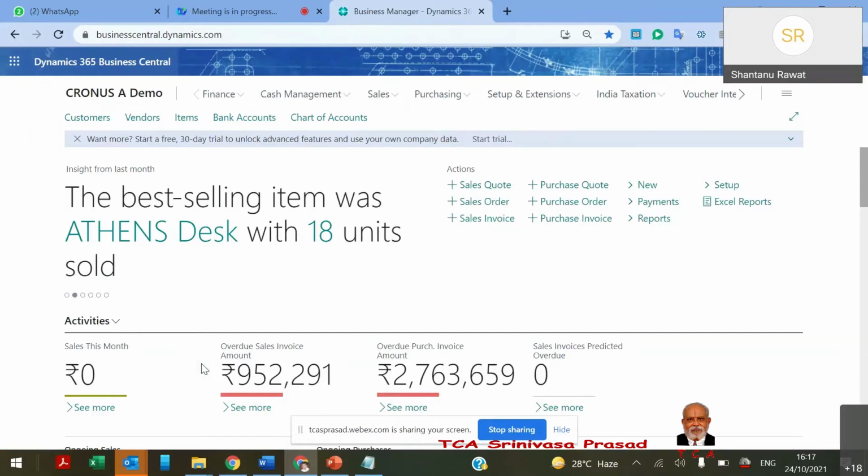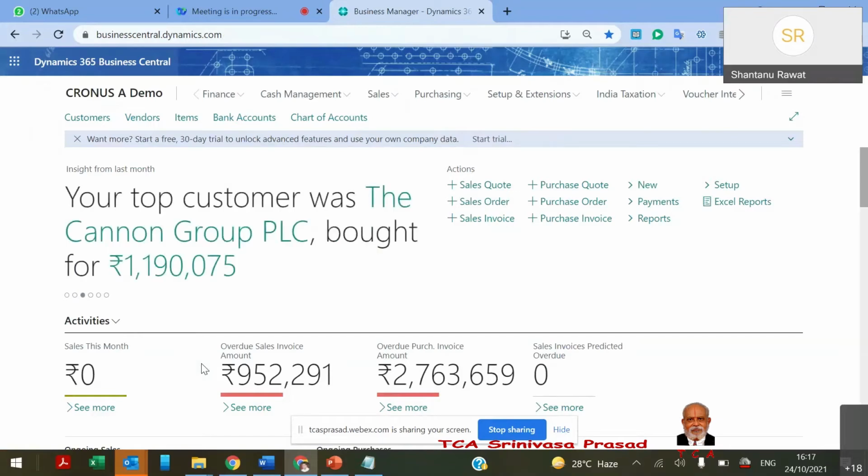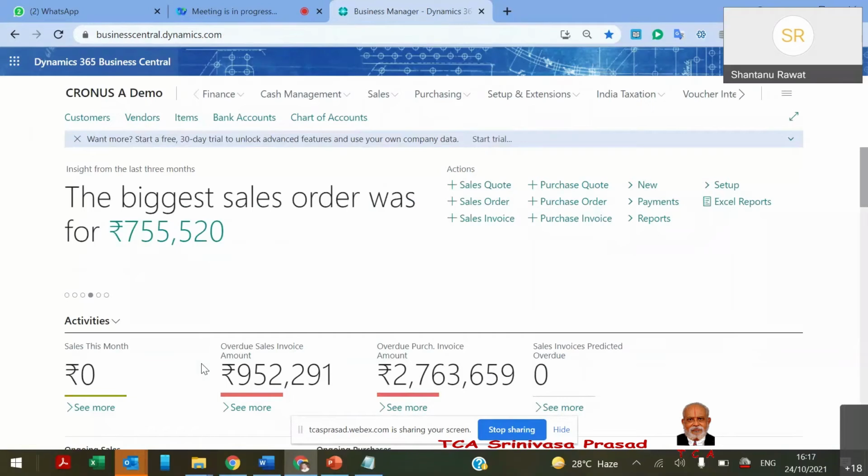And the base unit of measurement, whatever I am using for sale and purchase purposes, will be the unit of measurement using which the system will maintain the stock. The stock ledger entry or stock ledger will be maintained under the base unit of measurement only.